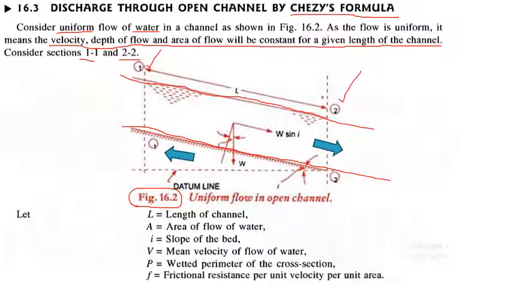The notations are: L, which is the length of the channel, A, which is the area of flow of water, i, which is the slope of the bed. So this is the bed. V is the mean velocity of flow of water. P is the wetted perimeter, that means the perimeter of the channel which is in contact with the fluid, that is water. And f is the frictional resistance per unit velocity per unit area. That means the frictional resistance to the flow.